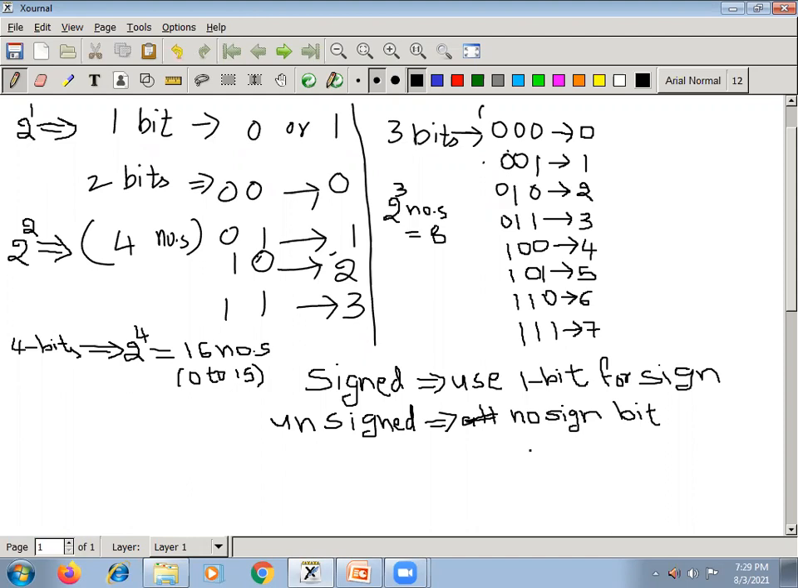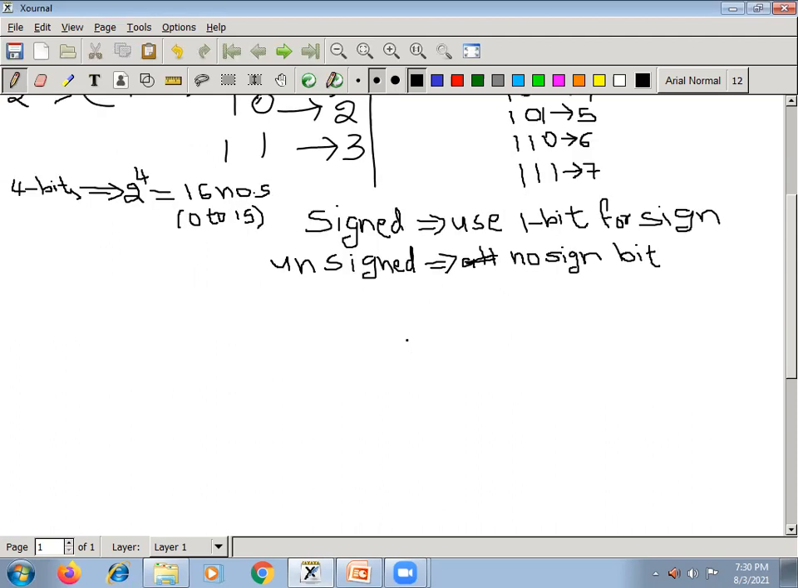So I'll take a 3-bit number, then we'll find out what is the range of signed numbers we can store using 3 bits, and what is the range of unsigned numbers we can store using 3 bits. Then we'll extend it to 4 bits, 8 bits and 16 bits, and we'll get a formula for all the types. Is it okay?